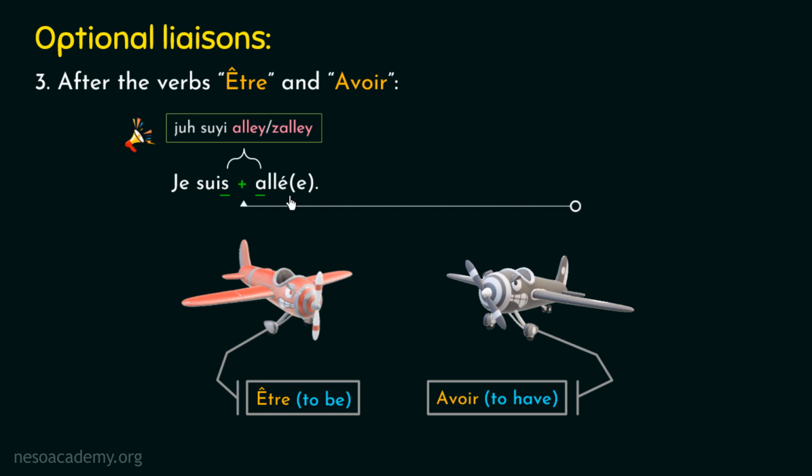Now let's talk about one more example. So here we have another example on the screen. Now in this example, if you observe carefully, you will find that there are three possibilities of applying the liaison. So let's talk about them one by one.